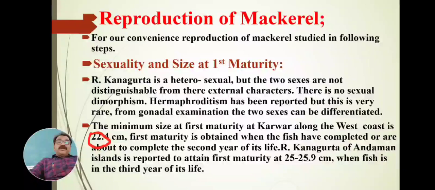Rastrelliger kanagurta of the Andaman Islands is reported to attain first maturity when the fish grows to 25 to 25.9 centimeter in length, when it has completed the third year of its life cycle.